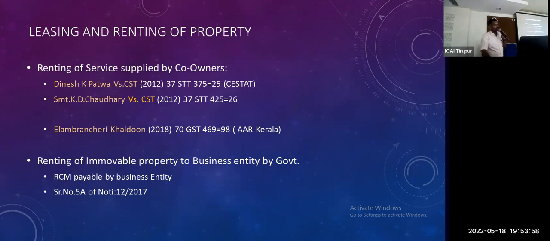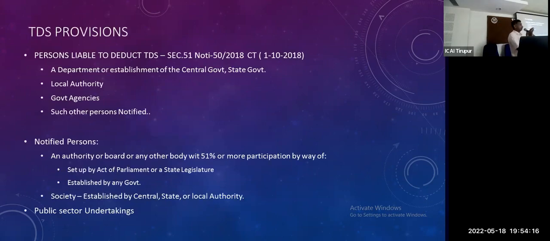Renting of immovable property to a business entity by government is also RCM. Any services provided by government to a business entity are under RCM; the business entity has to pay. This is an exclusive provision for government transactions. So some exclusions are there. Government transactions have some exclusions.